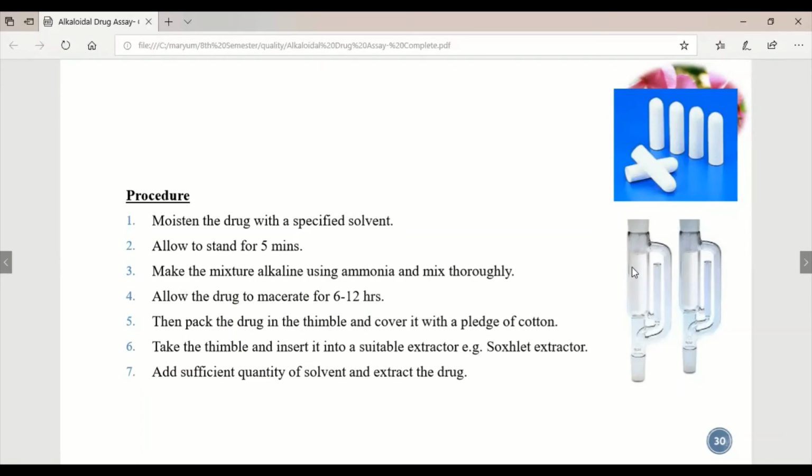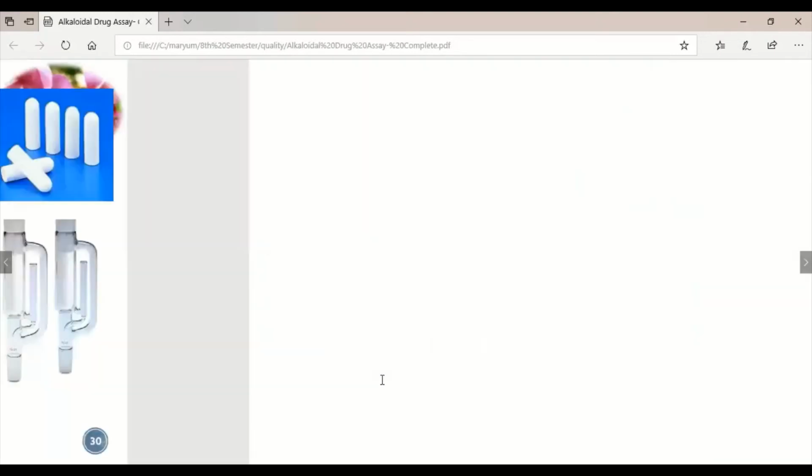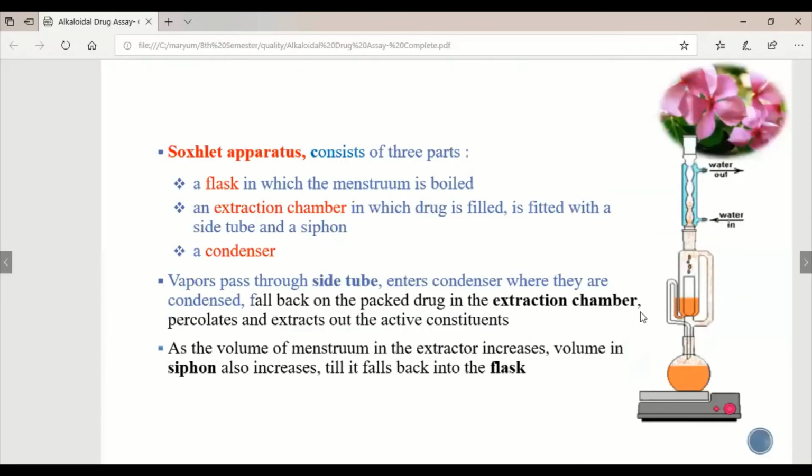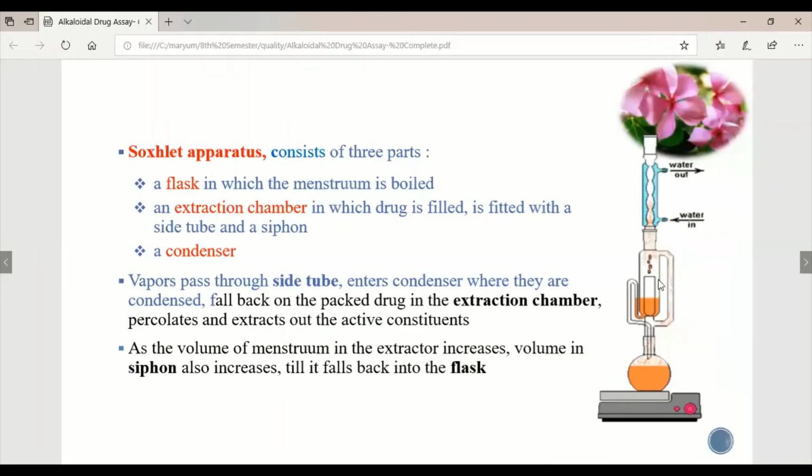This is called a thimble. Cover it with a plug of cotton, and insert the thimble into a suitable extractor, which is also known as a Soxhlet extractor. Then add a sufficient quantity of solvent and extract the drug using the Soxhlation process. So what procedure is followed in the Soxhlet apparatus? This is a thimble with packed alkaloidal drug in it.